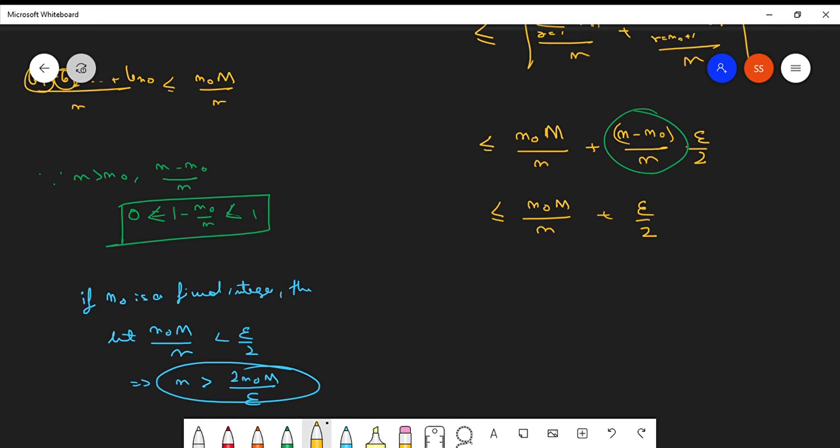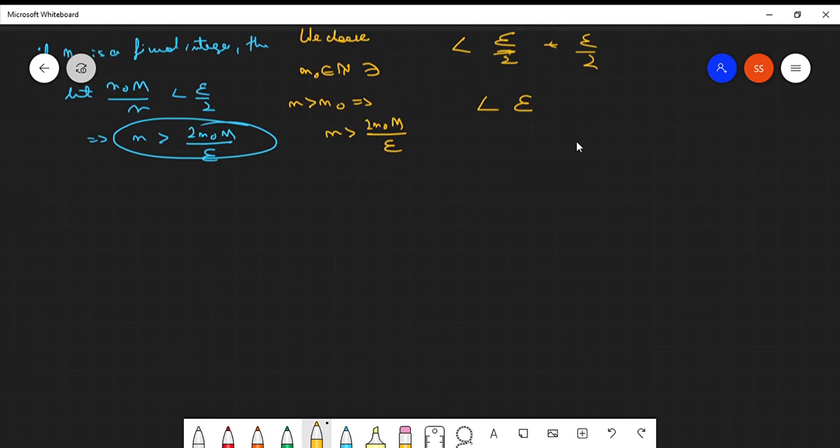So we choose this n naught belonging to N such that n greater than n naught implies n is greater than 2 n naught M by epsilon, and if so, then we can change this inequality to less than epsilon over 2 plus epsilon over 2, which is less than epsilon, right?